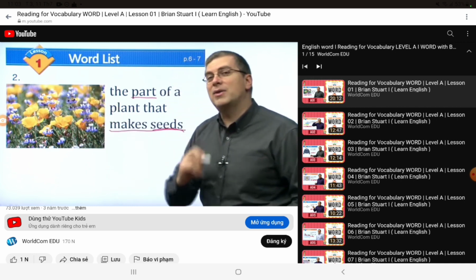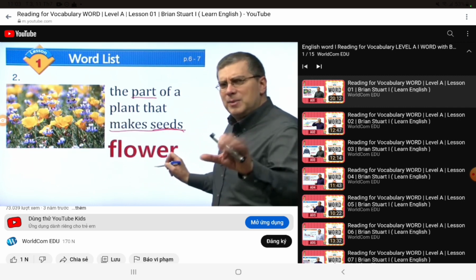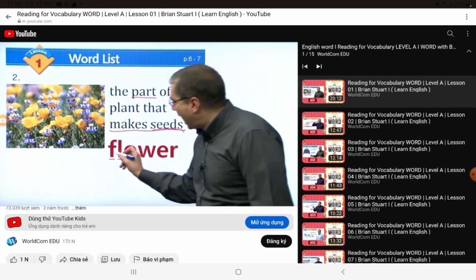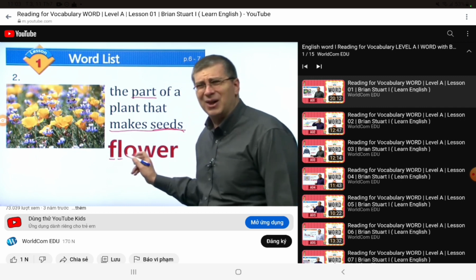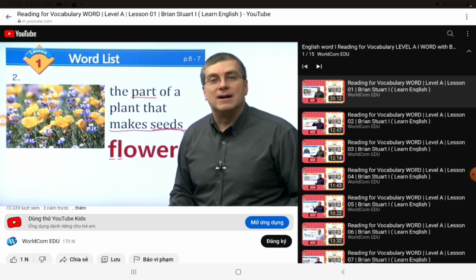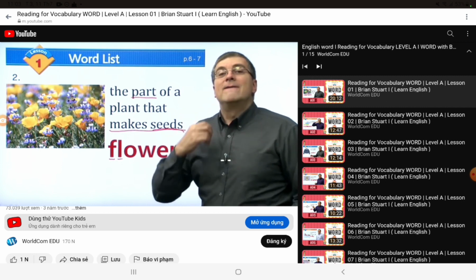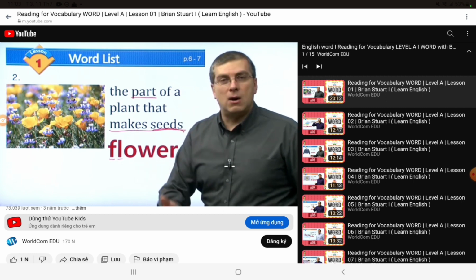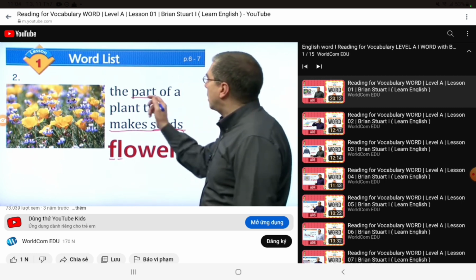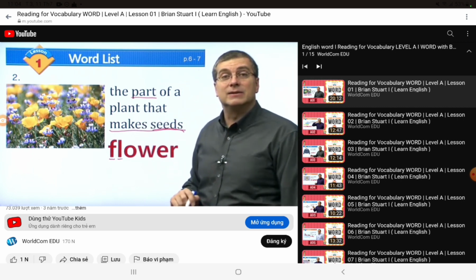You can see here that these are flowers. That's right. These are all flowers. And here you can see that the F and L are together. When the two are together, you say it like this: flower. Here's an F and here's an L. So that's how you make the word flower.